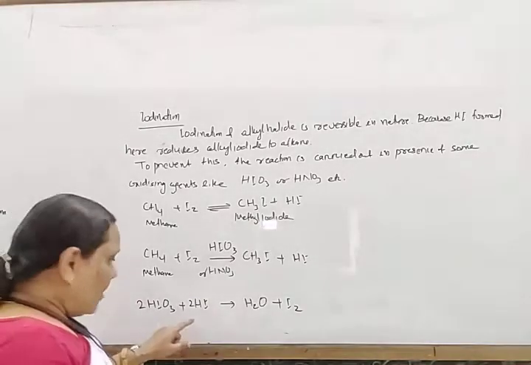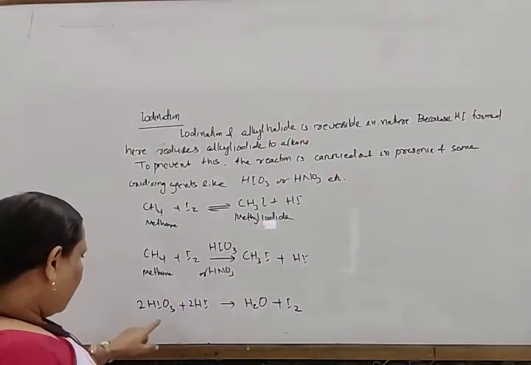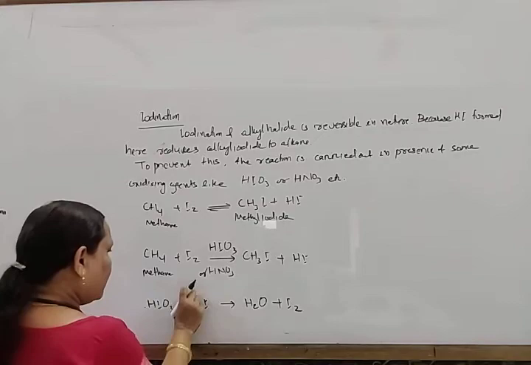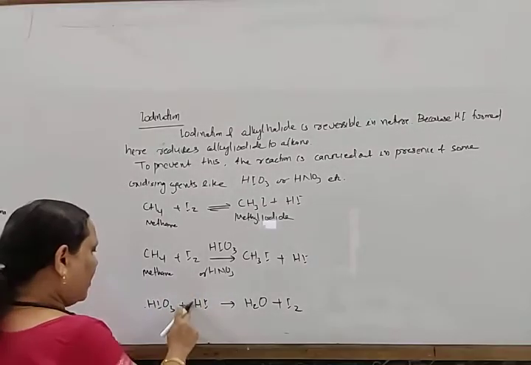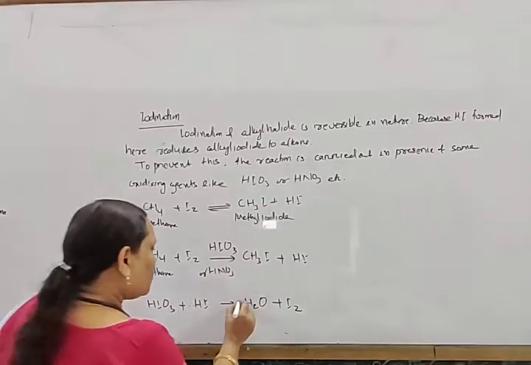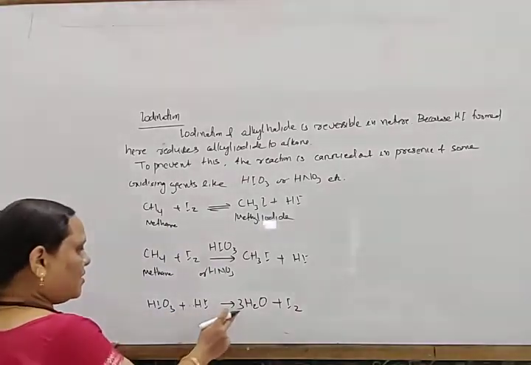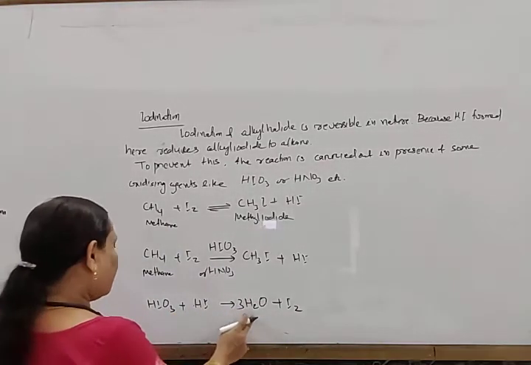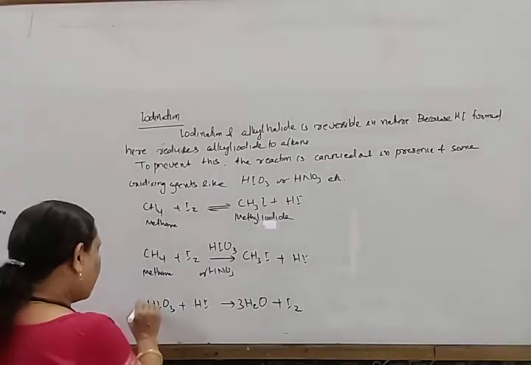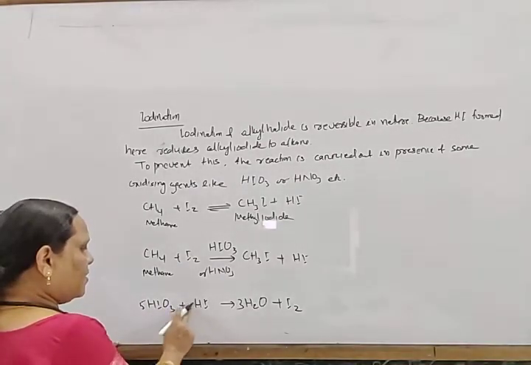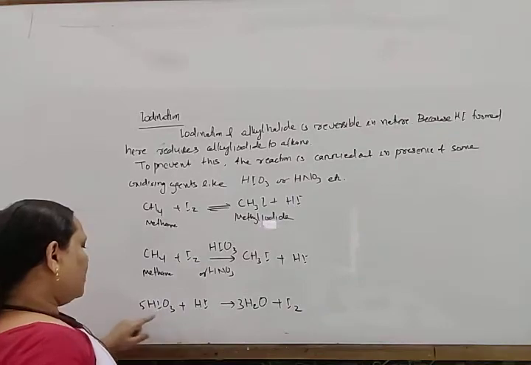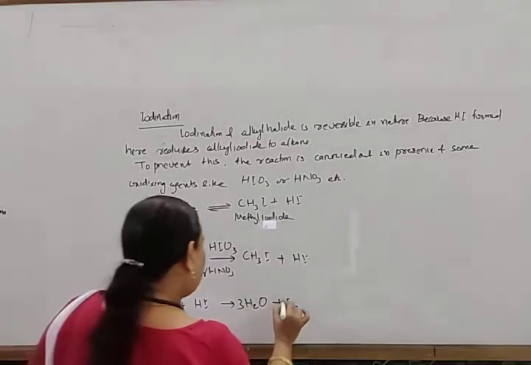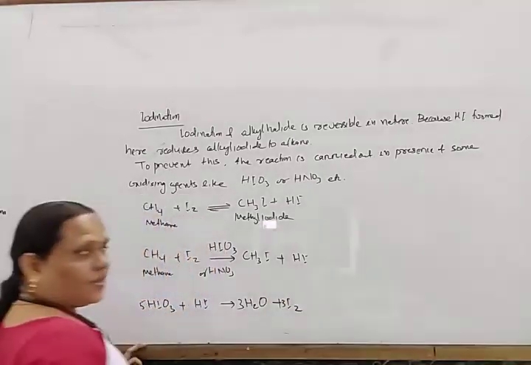So to balance this, as there is HIO3 and HI, we can write like this: for 3H2O, we can write HIO3 and HI, so total 6H, 3O, and here 3I2.